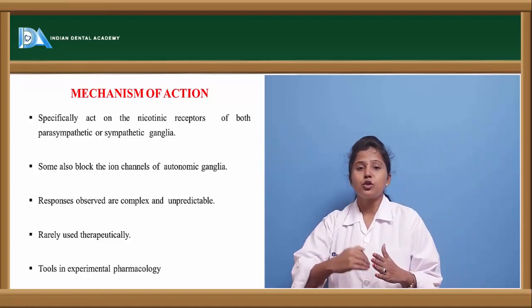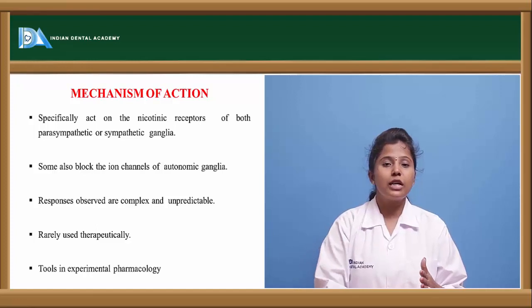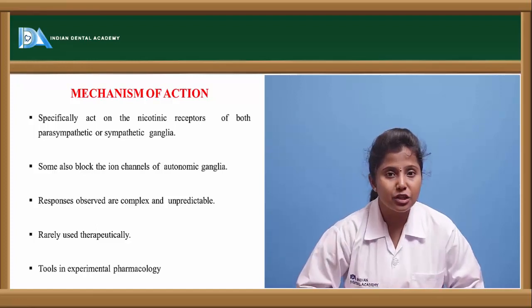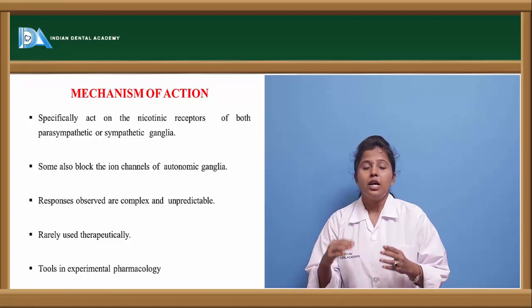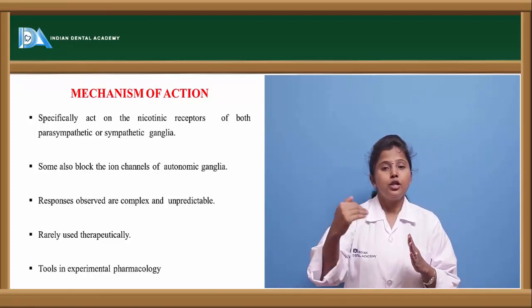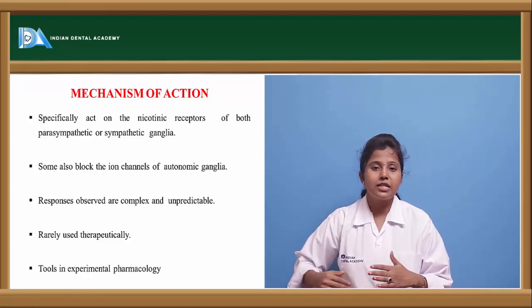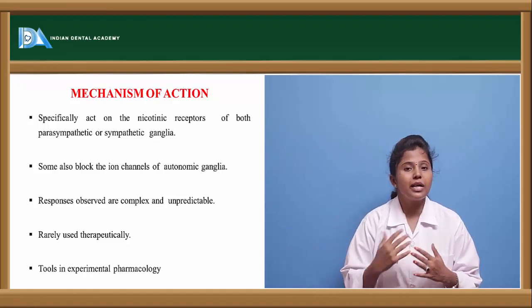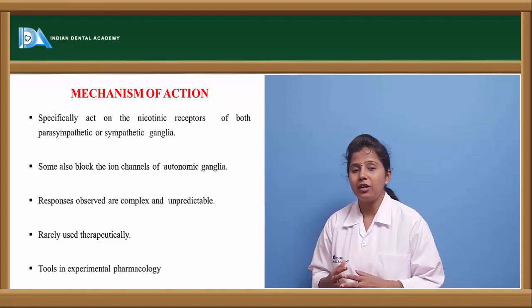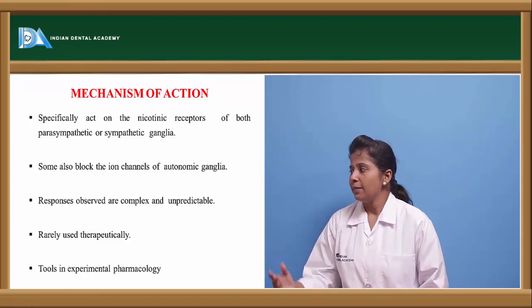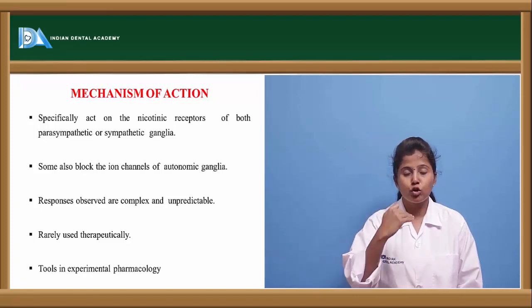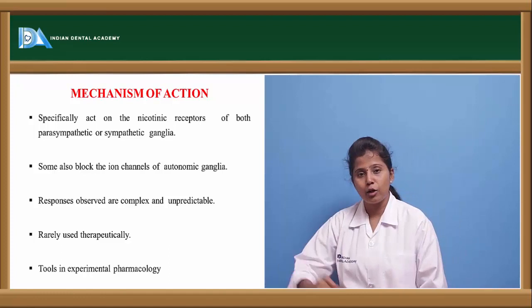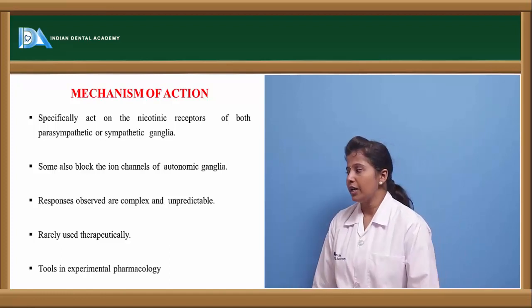If calcium or sodium passes through, it causes depolarization of the particular neurons or membrane, and then it shows the muscarinic or nicotinic effects. So to antagonize these effects, when the ganglionic blockade takes place, it blocks the entry of ions into the nerve endings.